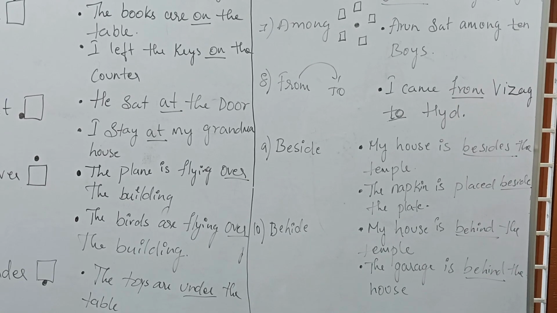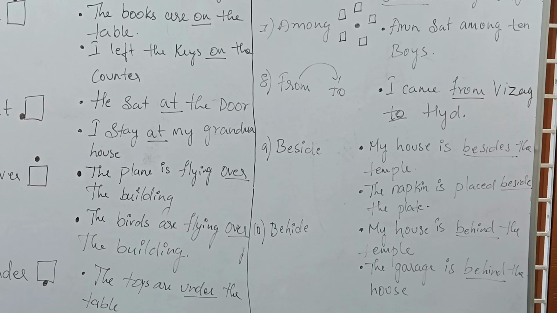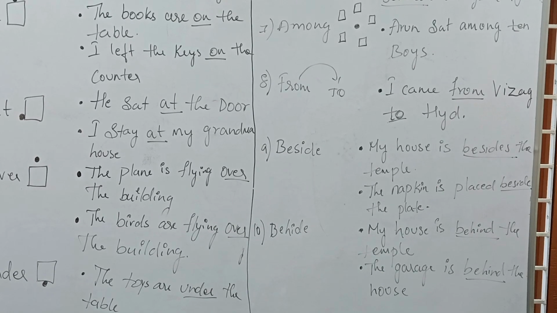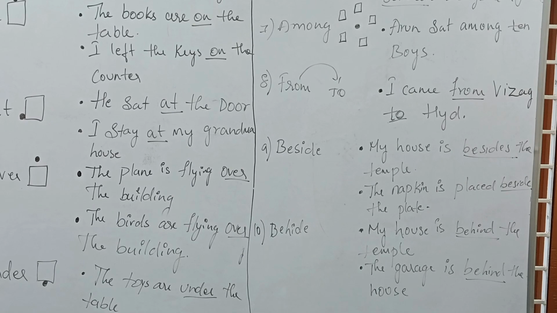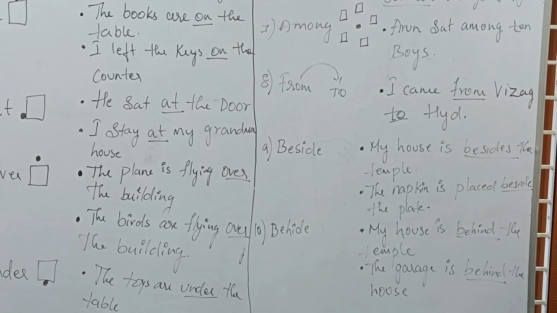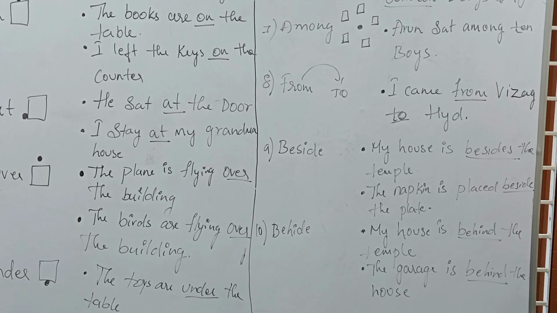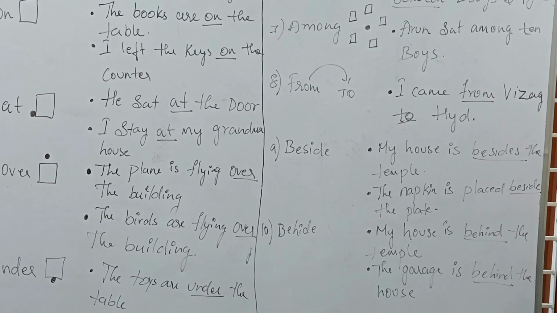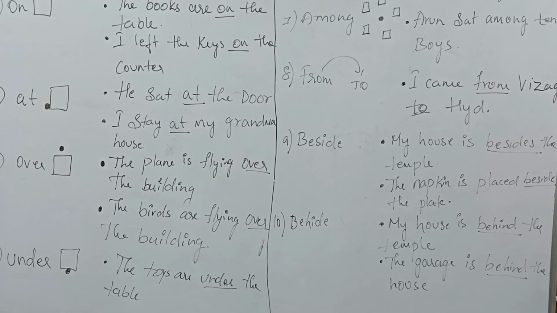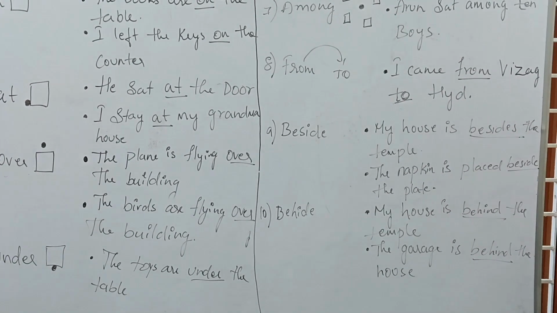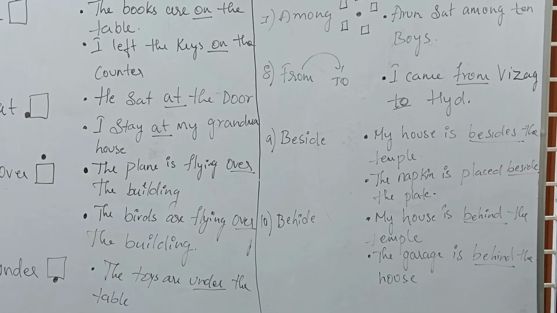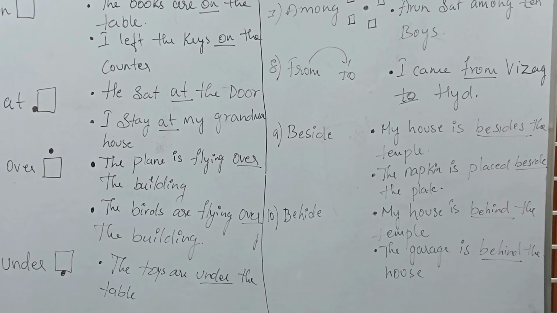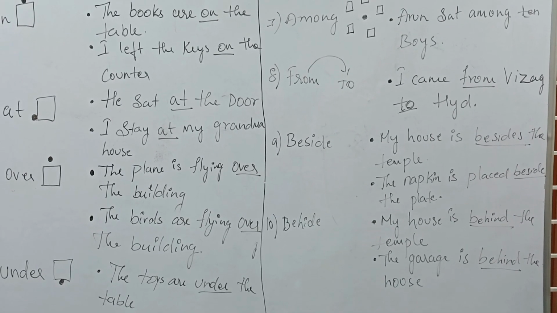And the next preposition is behind. Behind means back of anything. Like my house is behind the temple, meaning my house is at the back of the temple. Usually people say, if anybody asks where your house is, my house is back of the temple. Instead of back, you have to say behind. My house is behind the temple. The next example is the garbage is behind the house, meaning the garbage is at the back of the house. So instead of back, you have to use behind.